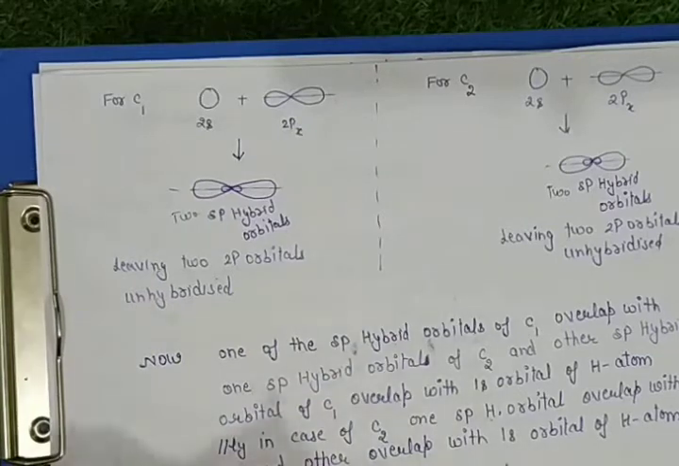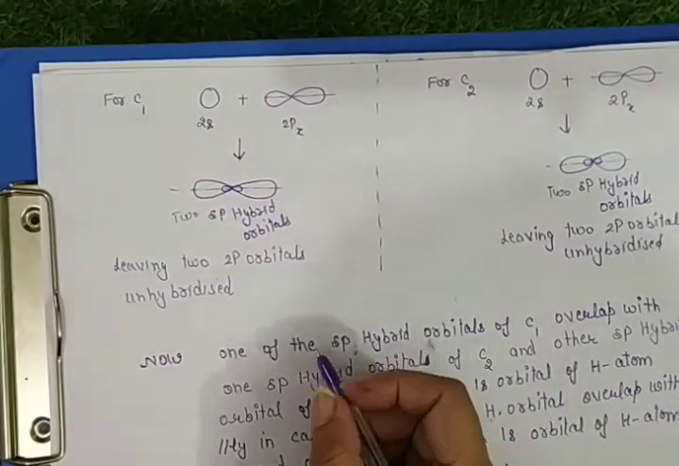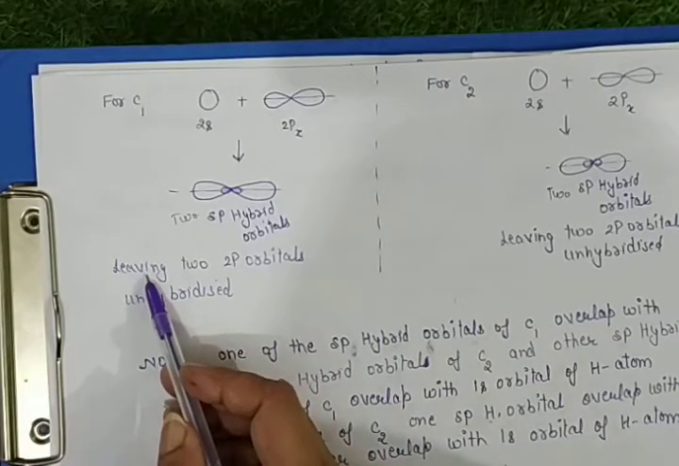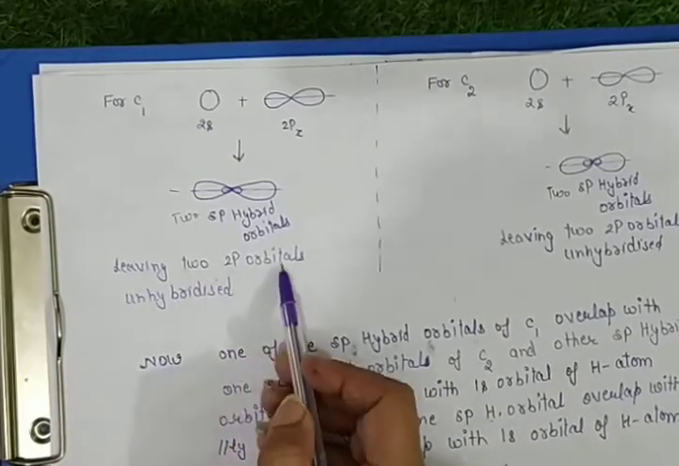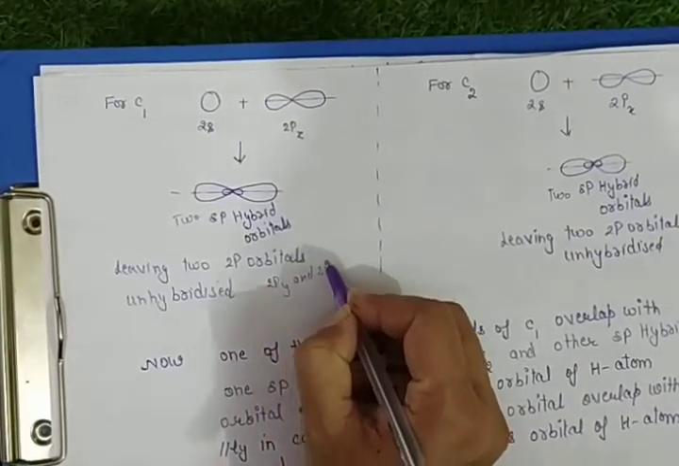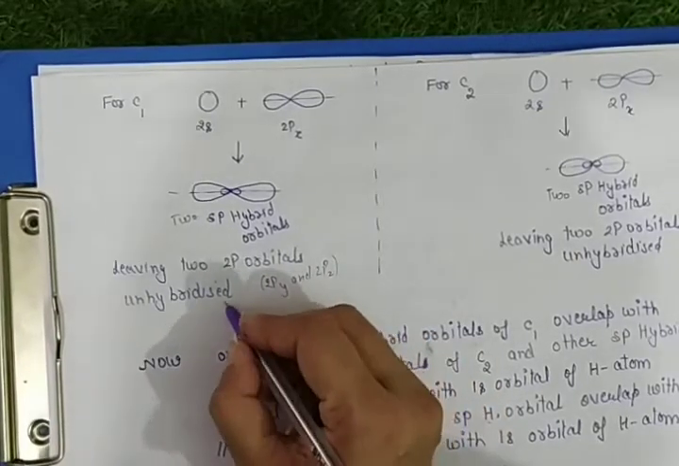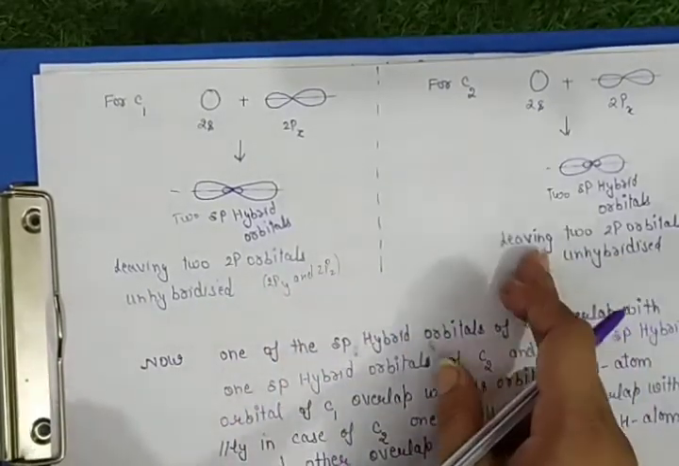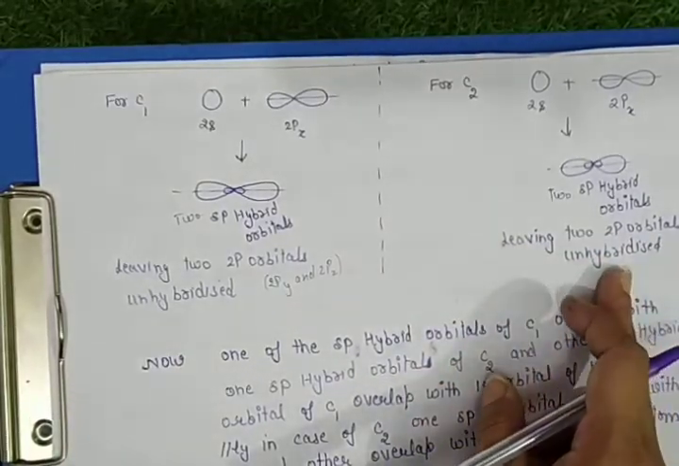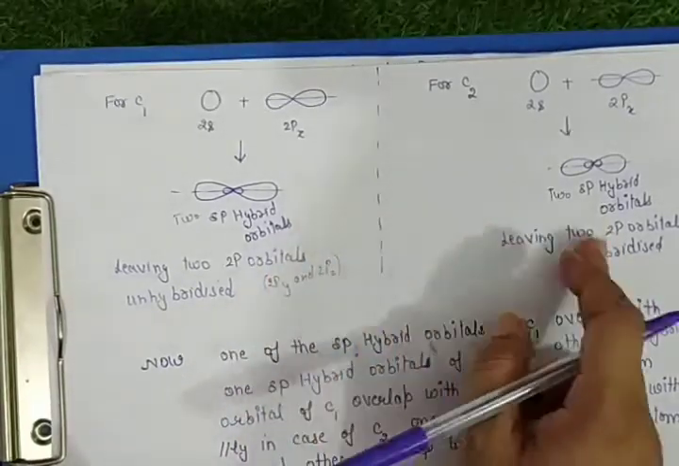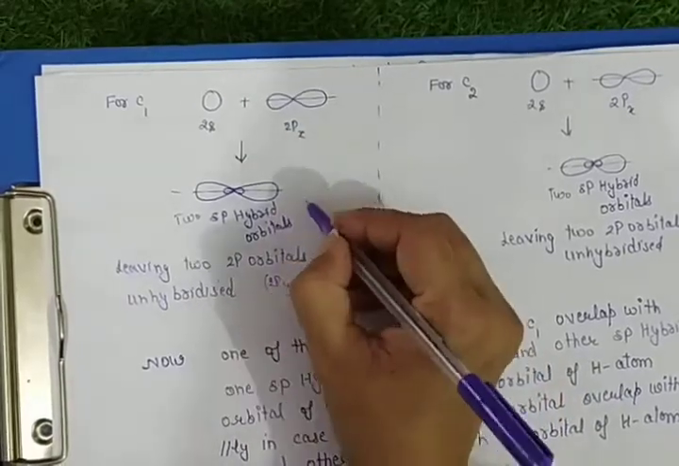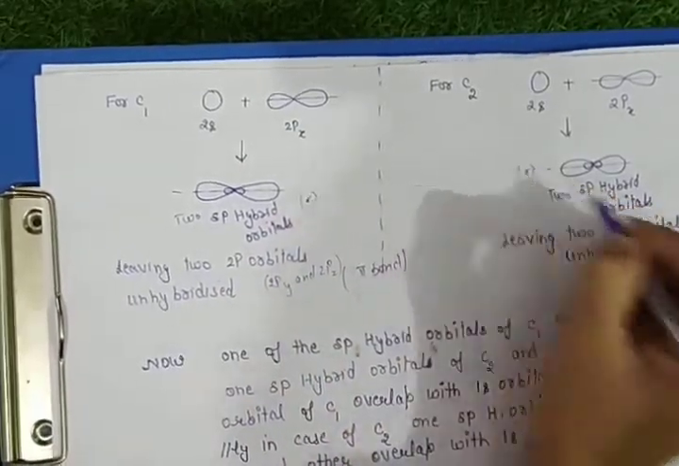Okay, if you see the electronic configuration, here C1 is left with 2p orbitals, that is 2py and 2pz. They are called unhybridized orbitals. Similarly in case of C2, 2p orbitals are unhybridized. So the unhybridized orbitals form the pi bond, and the hybridized orbitals form the sigma bond, isn't it?